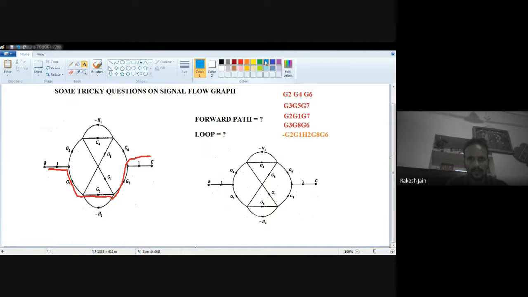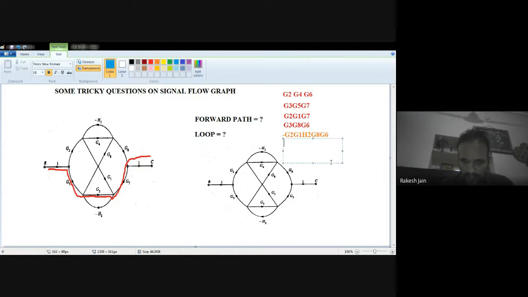I'm talking about this one, let's see with this blue color. G3, then G8, then minus H1, then G1, and then G7. Once again I am repeating: G3, then G8, then minus H1, then G1, and then G7. So this is also a forward path. I'm writing it down here so you will be able to understand. This one is the sixth forward path.